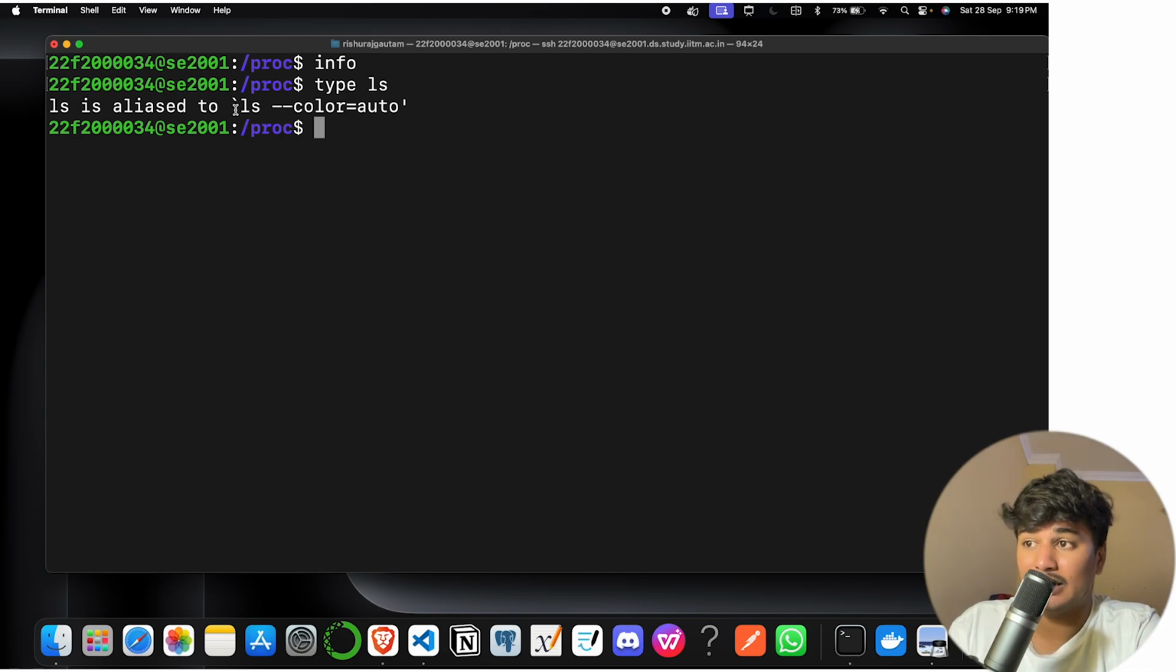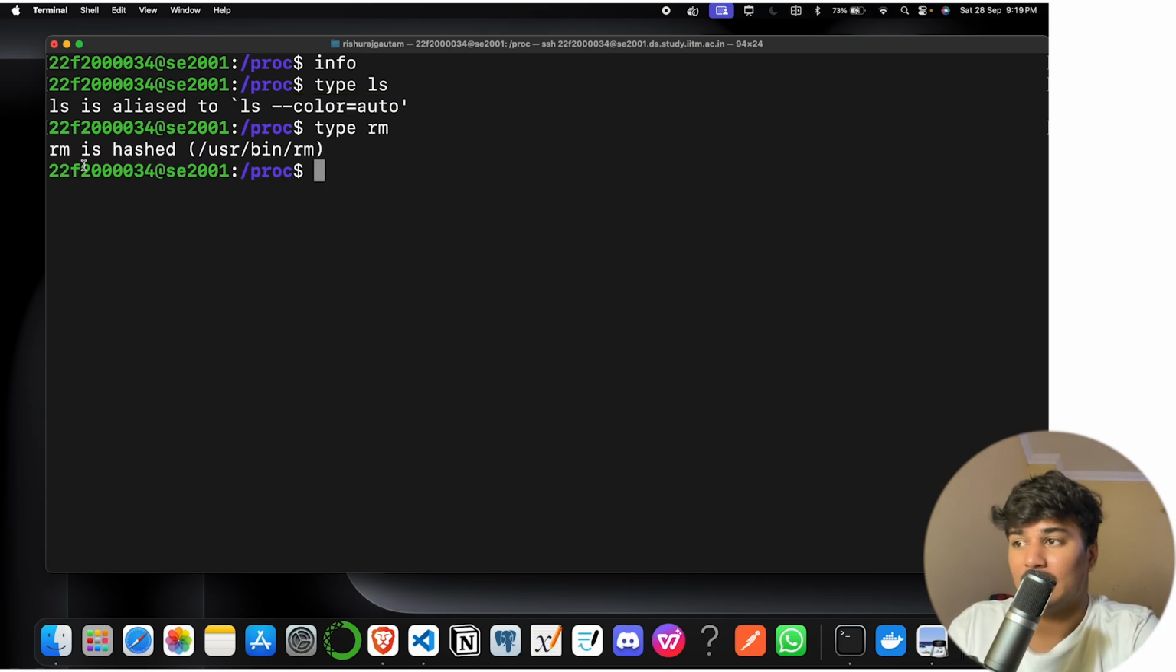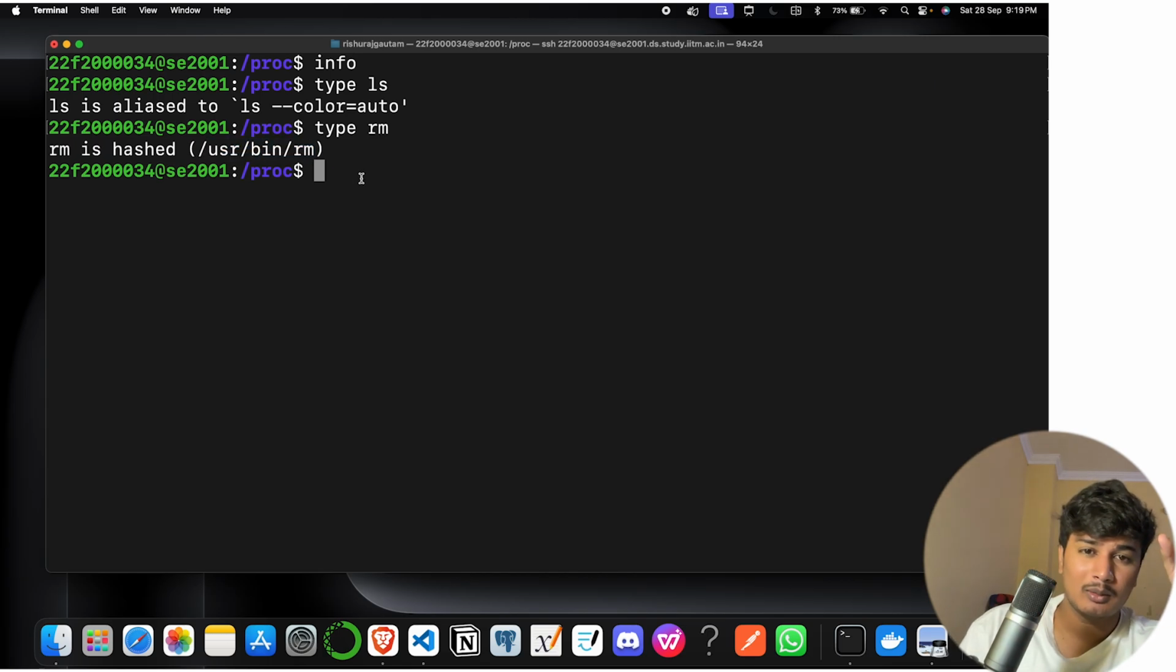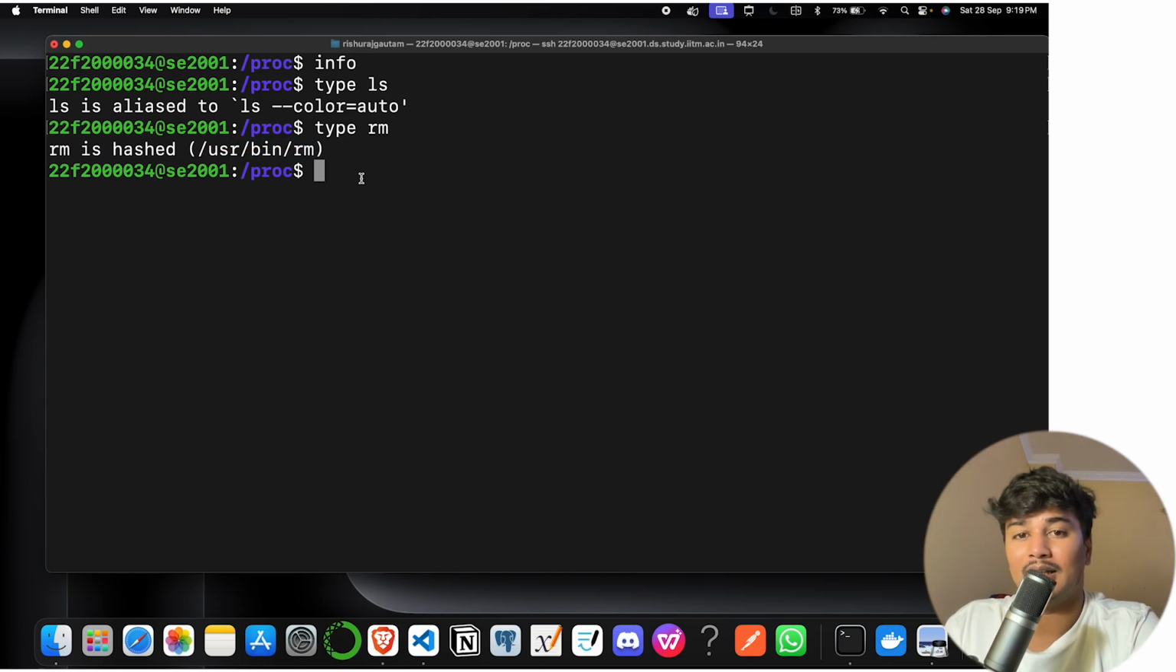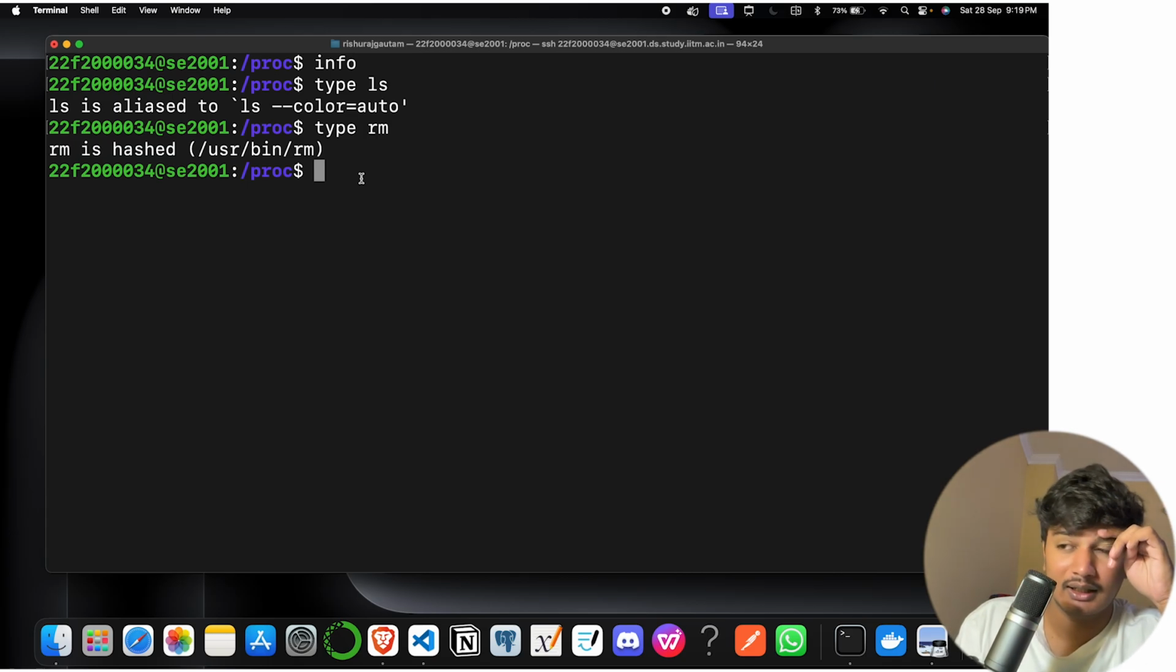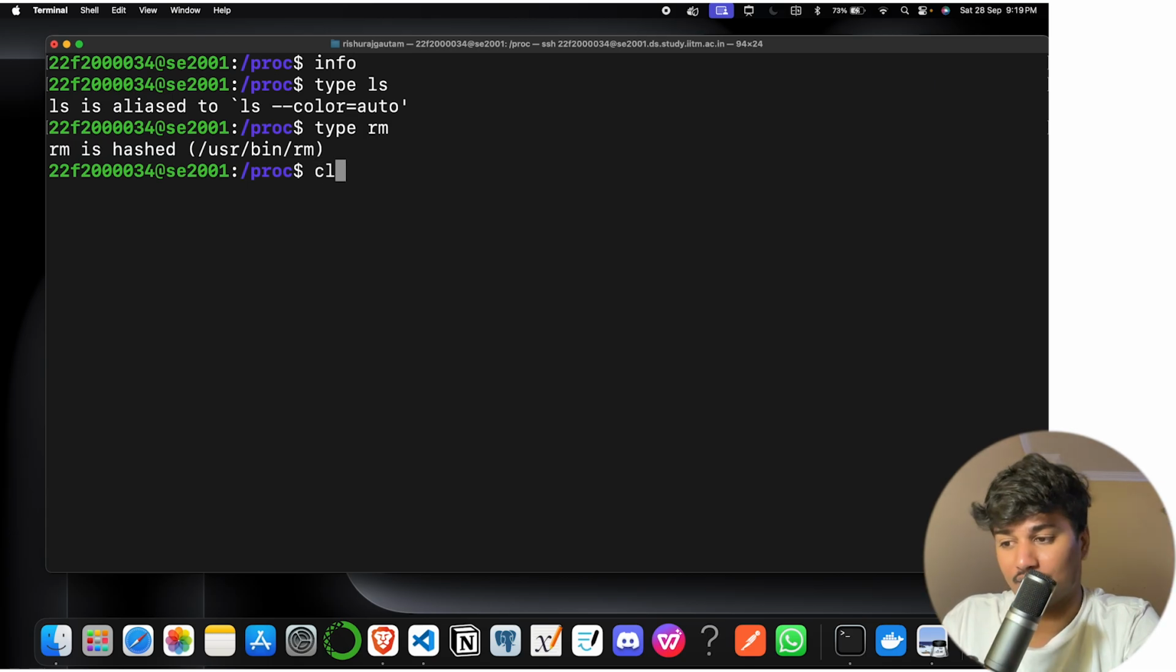ls is an alias to ls --color=auto. Similarly, I could say type rm. It will say rm is hashed to /usr/bin/rm. That is, this is particularly a command which comes with Linux, and it is from that particular directory.